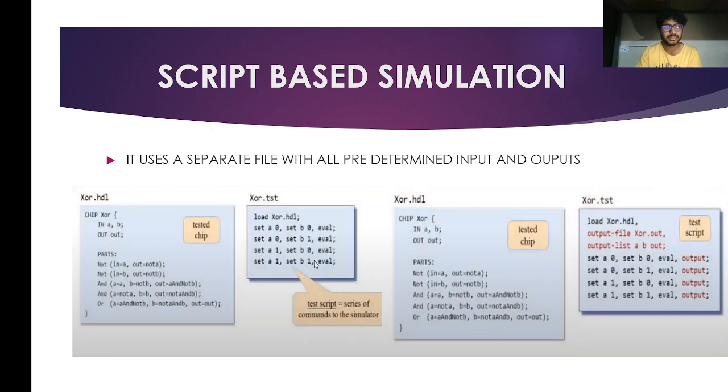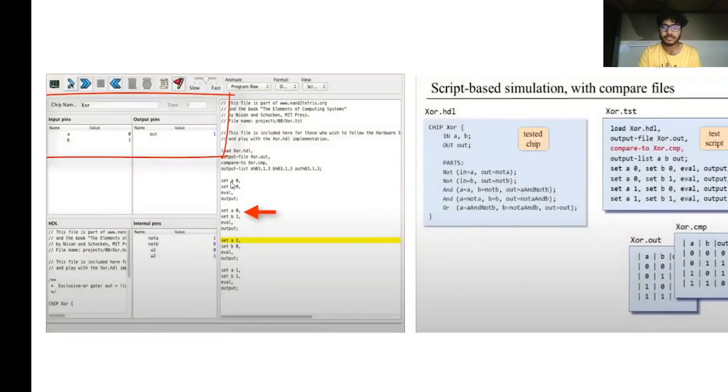In script-based simulation, you basically have two columns. One is the main thing, and the second thing is the testing thing. So you don't directly give the output to the users. You first test what the code is capable of. You know its errors and things. You sort them out, and you implement the main code. This is the script-based simulation example.